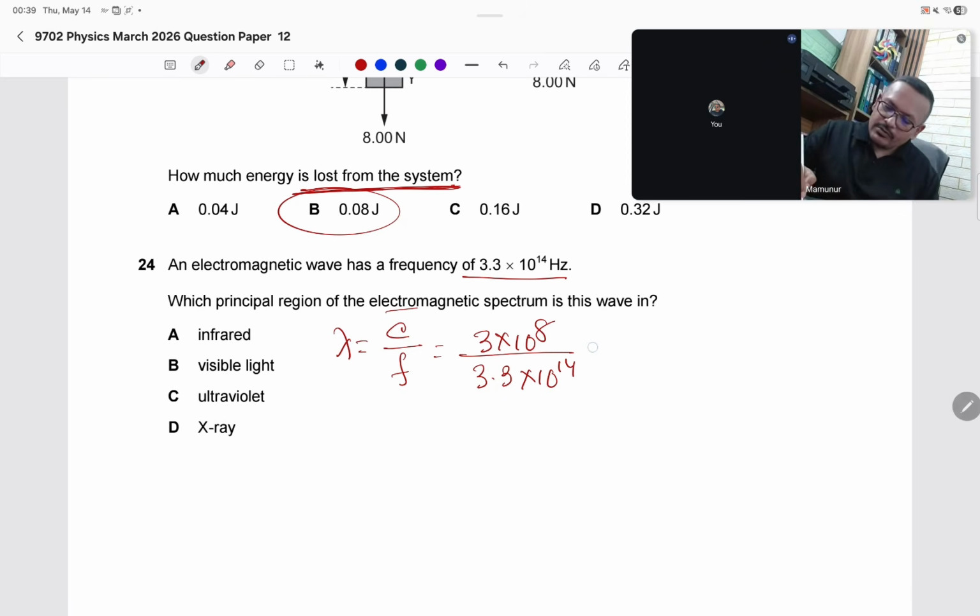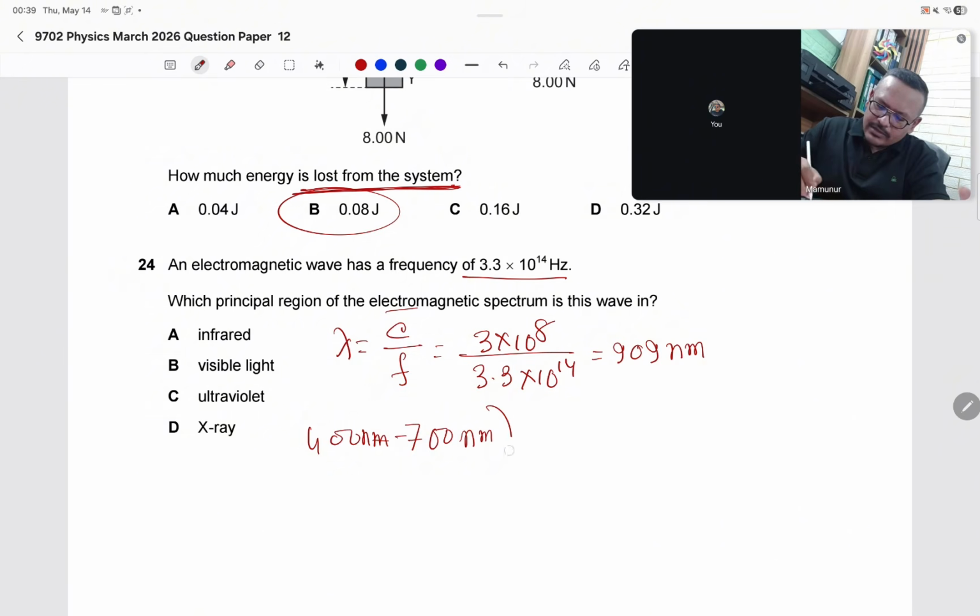The answer is 909 nanometer. So, do you know the wavelength of visible light? For visible light, it is 400 nanometer to 700 nanometer. This is visible light. So the wavelength is longer than visible light.